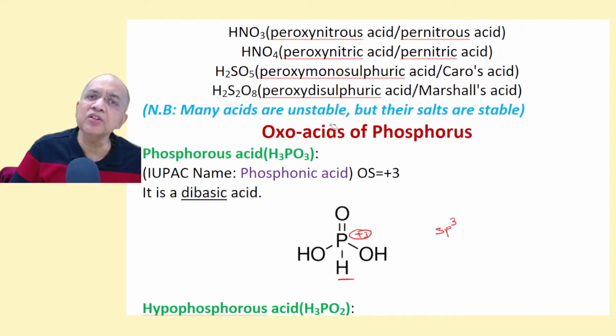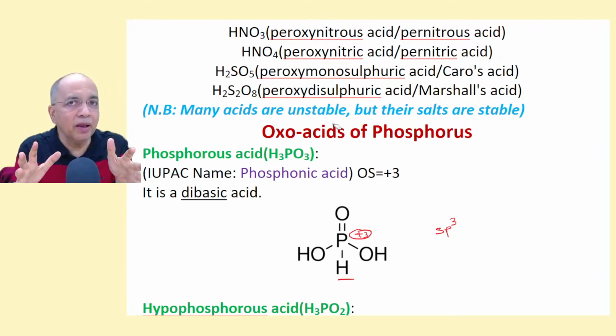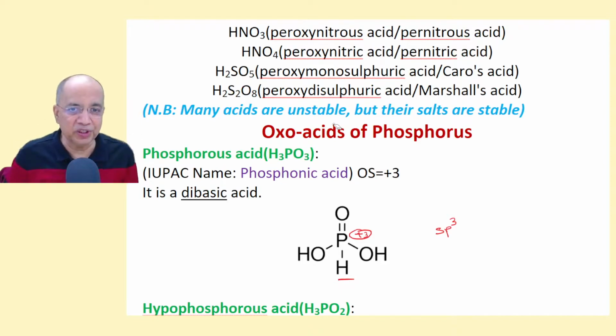Many acids are unstable. For example, nitrous acid is unstable at room temperature. Metaboric acid is also unstable at room temperature, and so are many other acids, but some of their salts are stable. But our purpose today in this video is to learn the logic behind all the oxoacids.